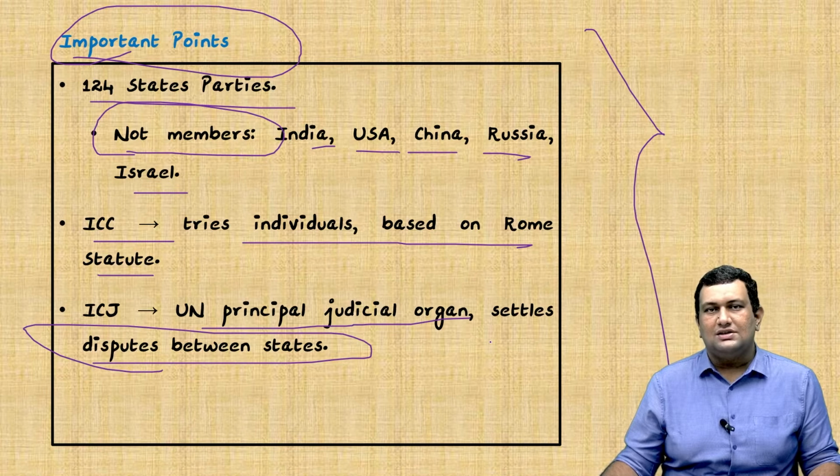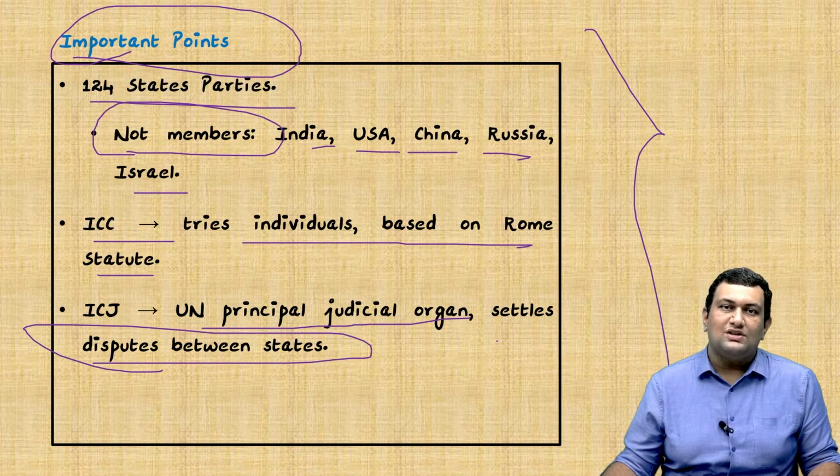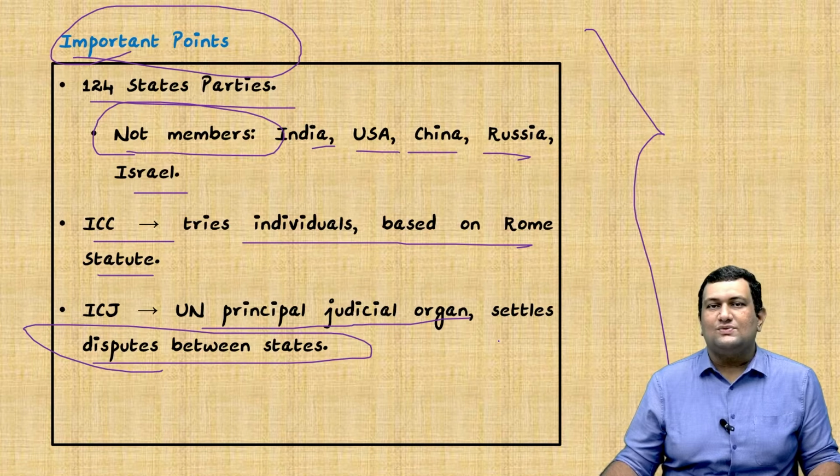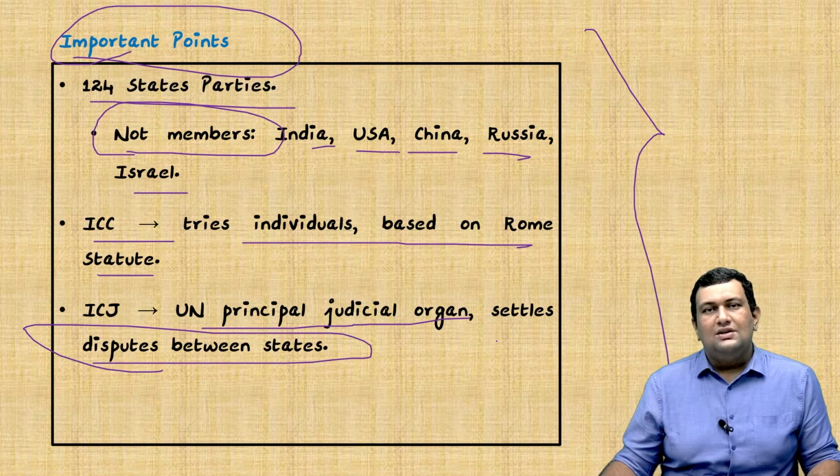So you can talk about both positives and negatives. First, you can show negatives such as it is dependent upon the member states for its enforcement. It cannot enforce on its own. Even its orders are not binding in nature. For example, the arrest warrant was issued against the Russian president, but still he has not been arrested. So for positives you can talk about how it shows a deterrence effect, and it is also symbolic in nature, etc.